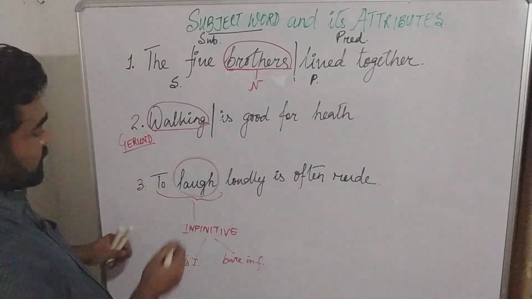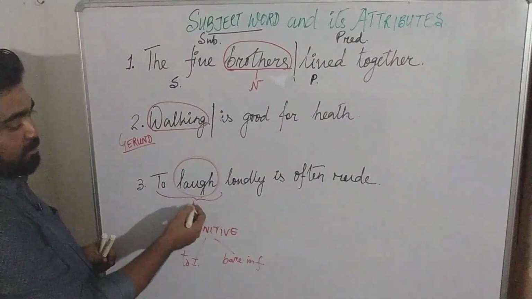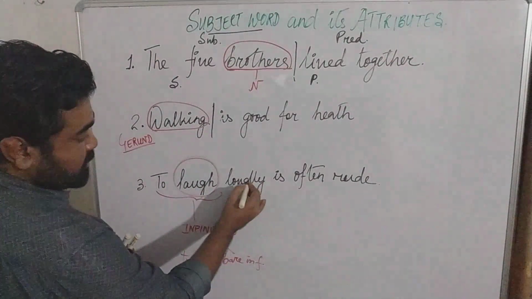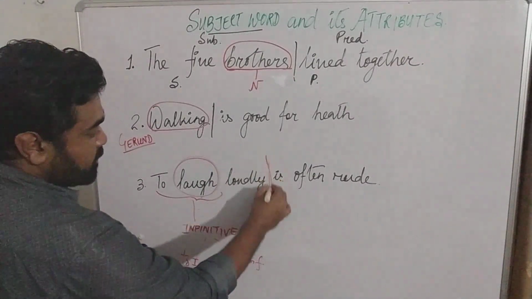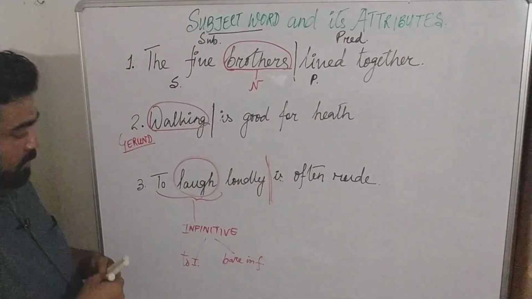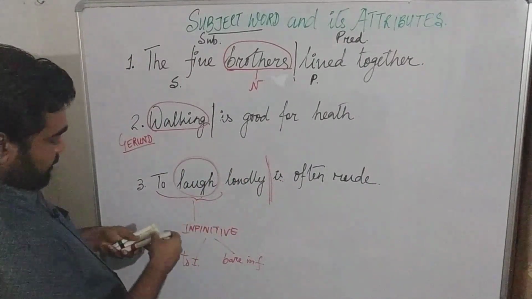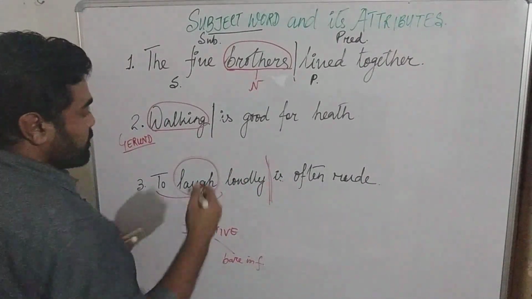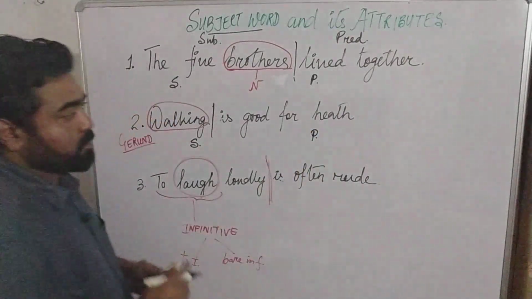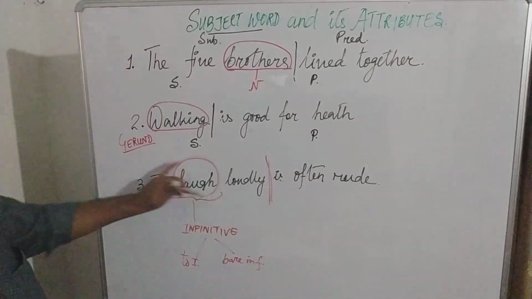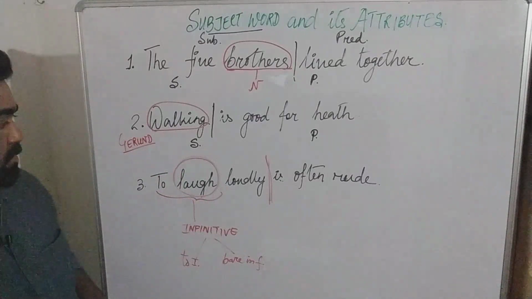So again we see that we will qualify this as the subject, to laugh loudly. This word is directly talking about the subject, so this is also included in the subject. As a result, this sentence is again divided into subject and predicate. So again I'm going to write S for subject and P to indicate that this part is the predicate and this part is the subject, right?